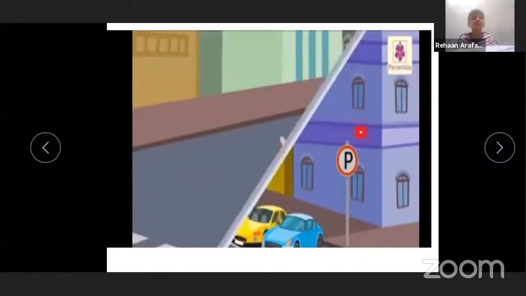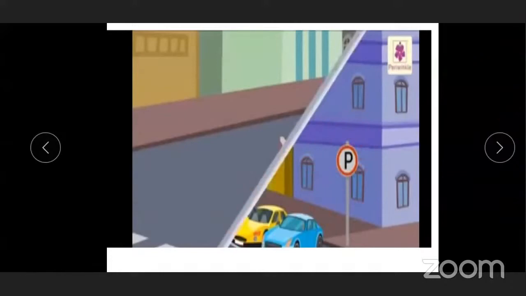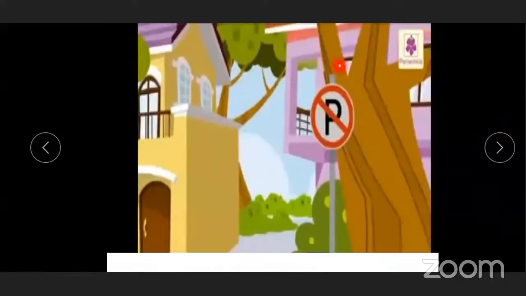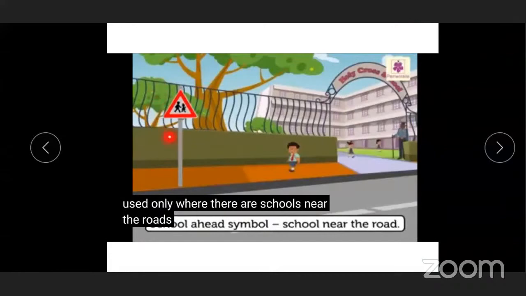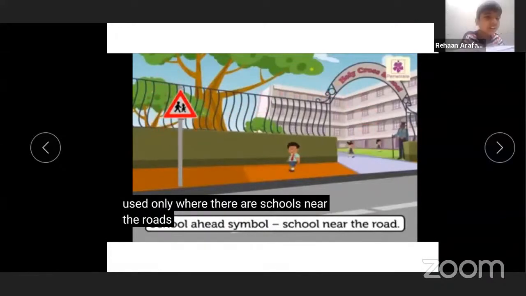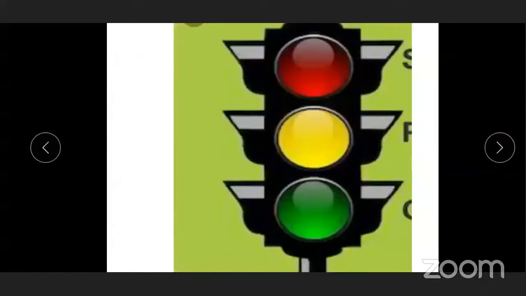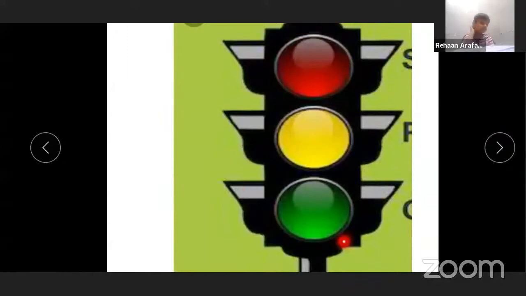That means vehicles can park here. This symbol indicates no parking. Very good, children. This symbol is used only where there are schools near the road. Okay, this is a traffic light.